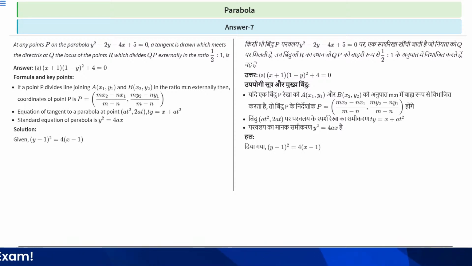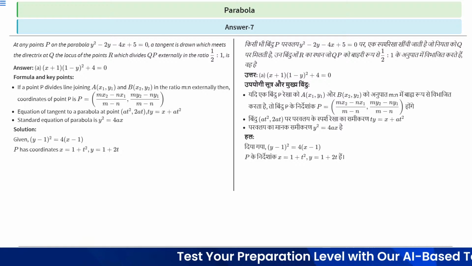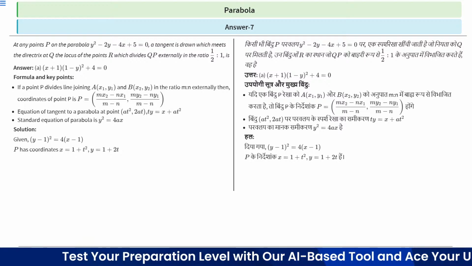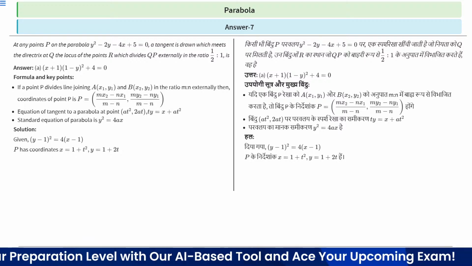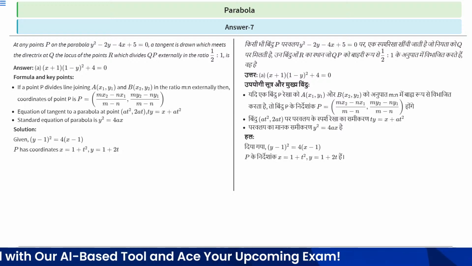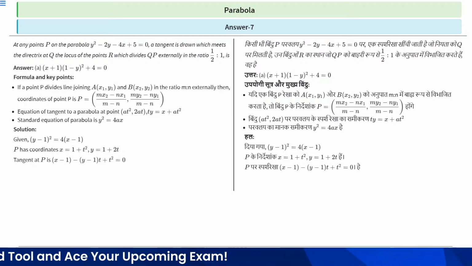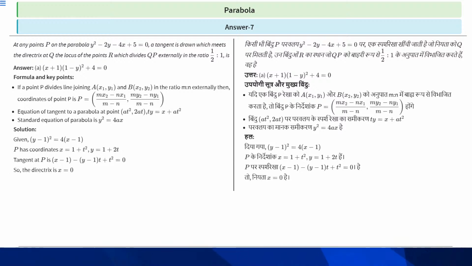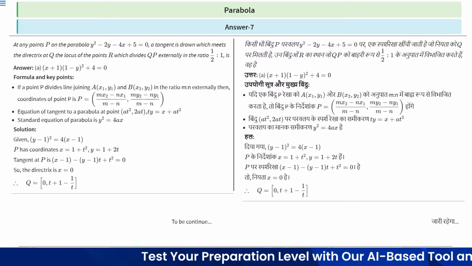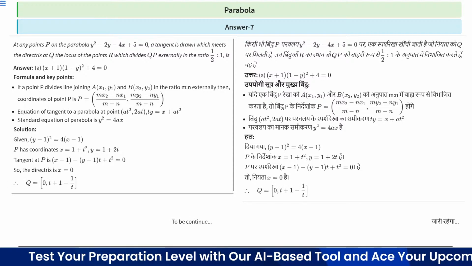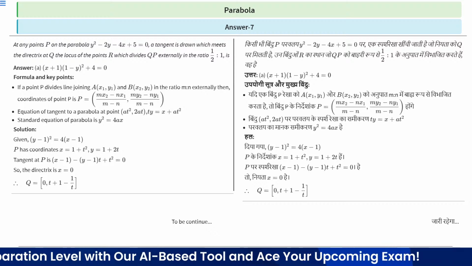We are given (y minus 1) whole square is equal to 4 times (x minus 1), right? So P has coordinates x equal to 1 plus t square and y as 1 plus 2t. Therefore, the tangent at P can be written as, so the directrix is basically x equal to 0. You can see this. Got it? So the coordinates of Q are basically 0 and t plus 1 minus 1 by t, right? You can easily calculate. Okay.